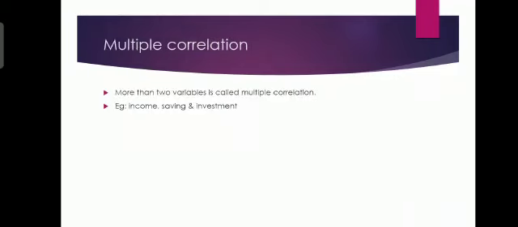Now we are going to see about the multiple correlation. More than two variables is called multiple correlation. For example, income, savings and investment.